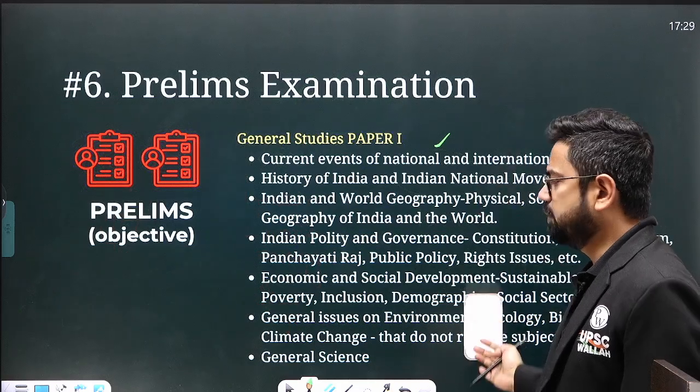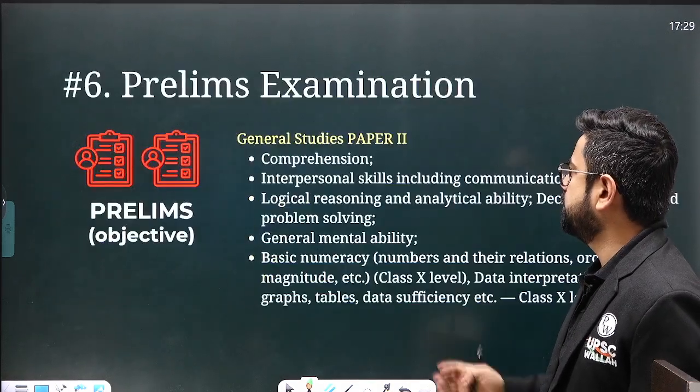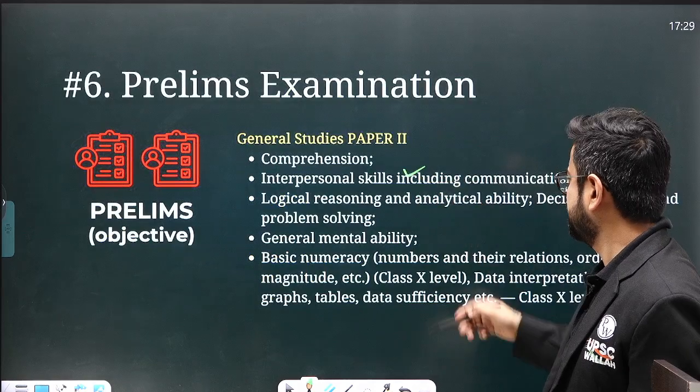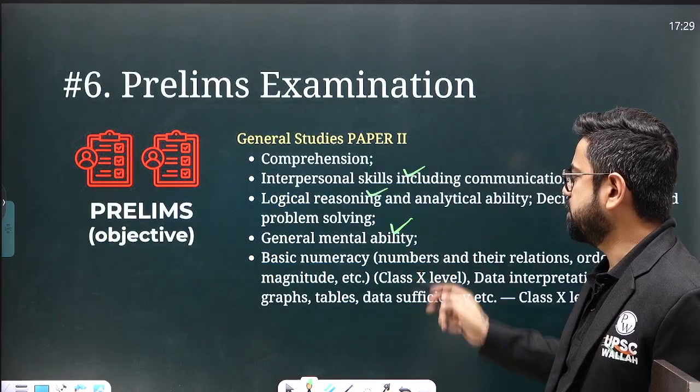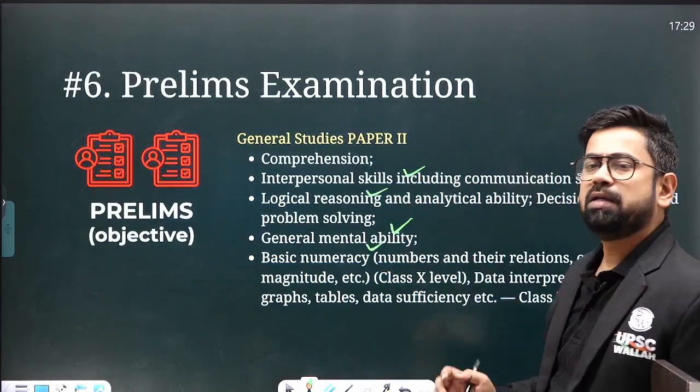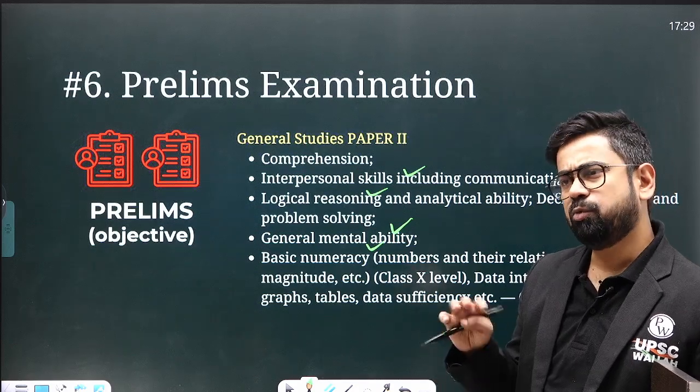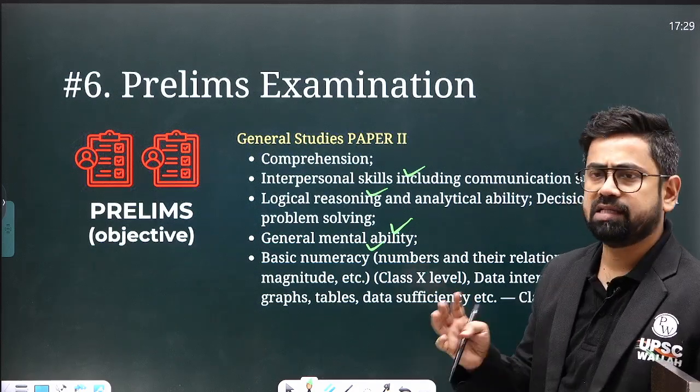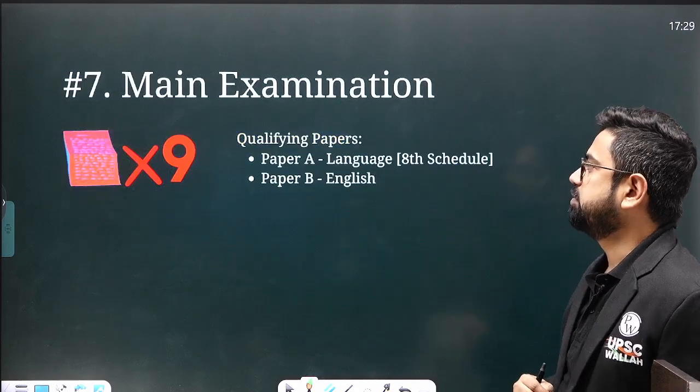This is the detailed syllabus if you want to see. Right, and similarly GS paper 2: comprehension, interpersonal skill, logical reasoning, general mental ability, basic numeracy. But this is not of, let's say, CAT level. This is more of basically class 10th level. So this is the prelims examination.